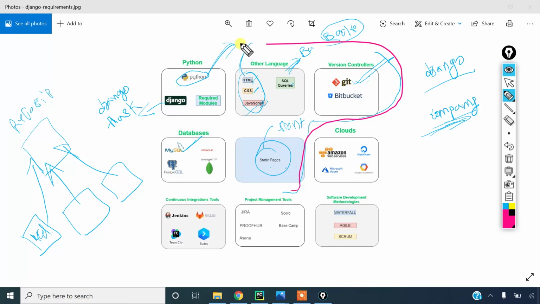These are the skills you should have to get a job in a company. These are must and should. Without this, you can't search for a job. So these are very important concepts.